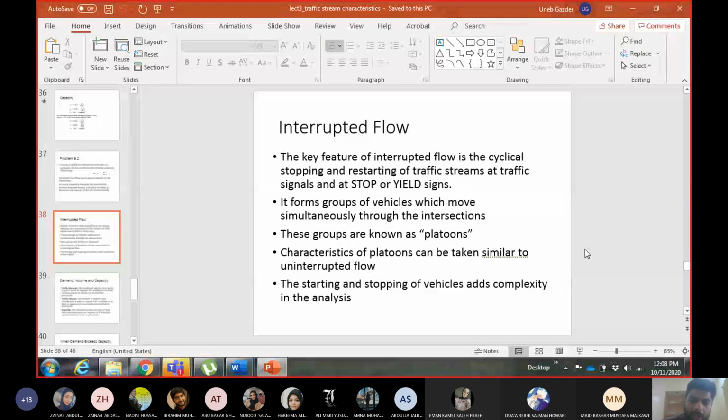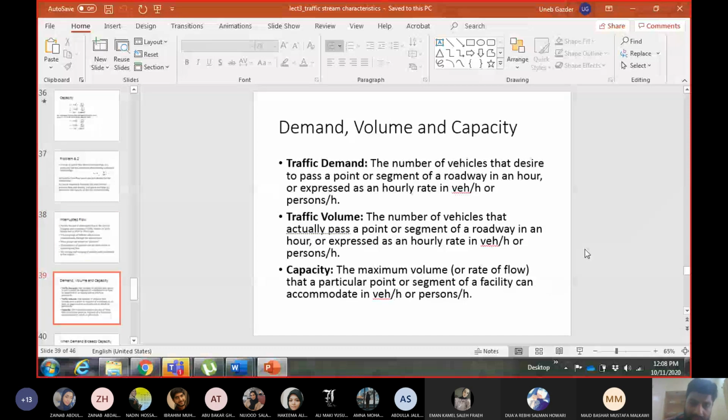Okay, now we are starting with chapter 6, and the first thing which you'll encounter in chapter 6 is the concept of demand, volume, and capacity. In terms of units and in terms of measurement, they are the same. Demand, volume, and capacity are the same. But in terms of definition, they are different. Mathematically they can be the same, but in terms of definition, they are different.